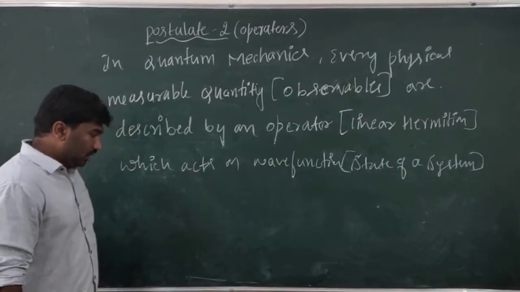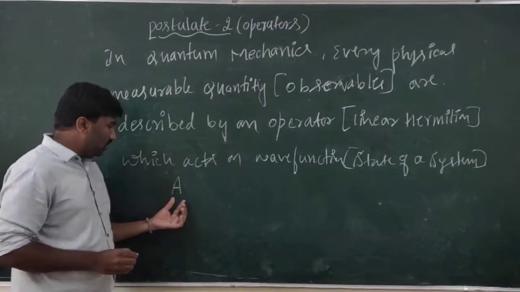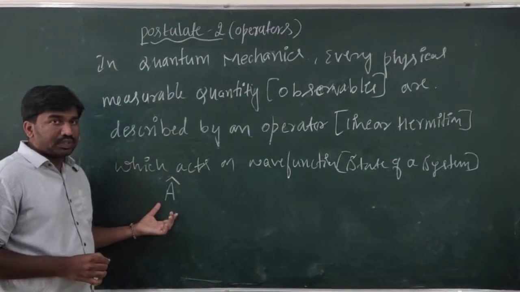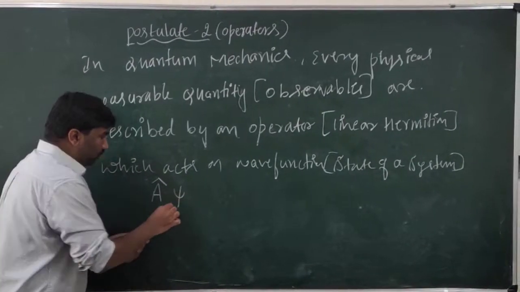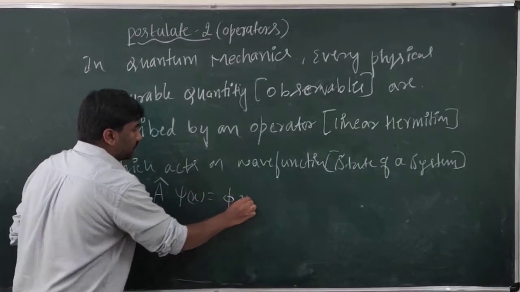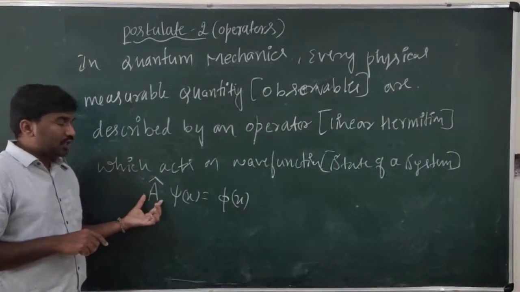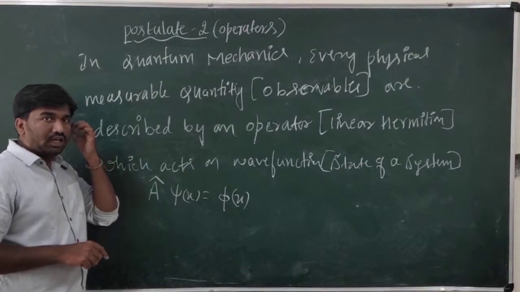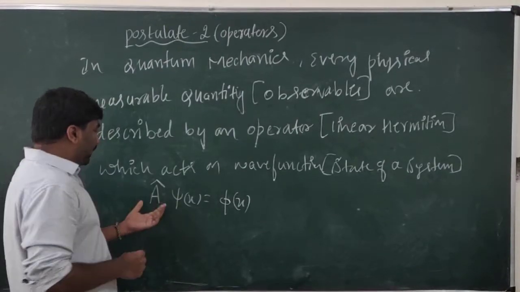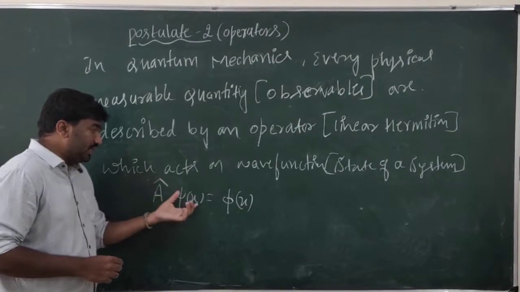For example, take a general operator A. First we should represent it with a cap, and this A cap operates on the wave function psi of x, which gives another function, it may be phi of x. If A cap is a quantum mechanical operator, it must be a linear operator and also a hermitian operator. This A cap is an object which operates on a system psi of x.